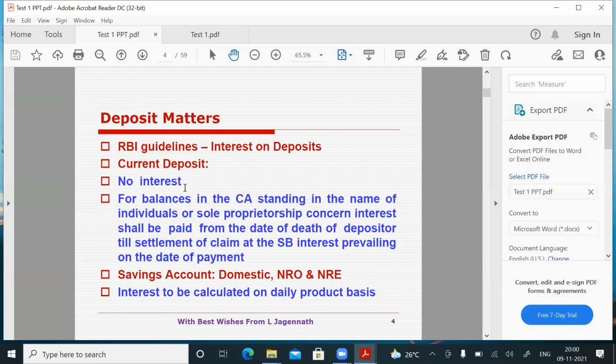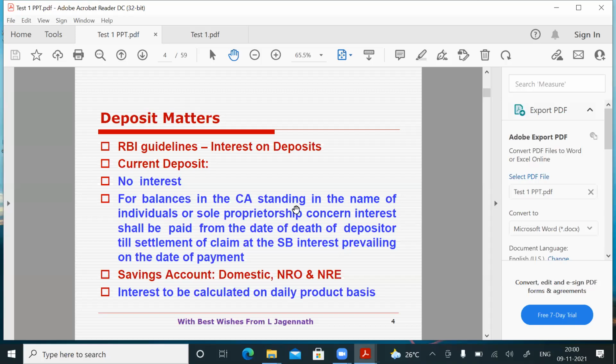For current deposits, no interest will be paid by the bank. However, for balances in the current account standing in the name of individuals or sole proprietorship concerns. You know, many people will open current accounts. Even individuals will open. Sole proprietorships will open. A partnership will open. A company will open, etc. Who are doing business. Suppose the current account is opened by an individual, or by a sole proprietorship concern, in that case, you have to pay interest. When you have to pay interest, not on ordinary days, you see.